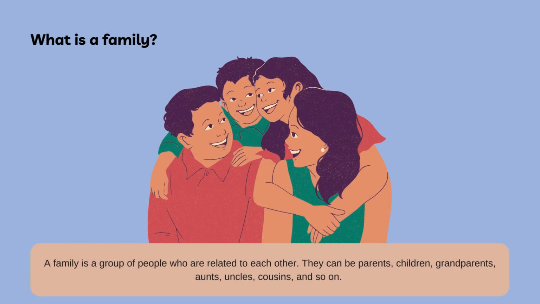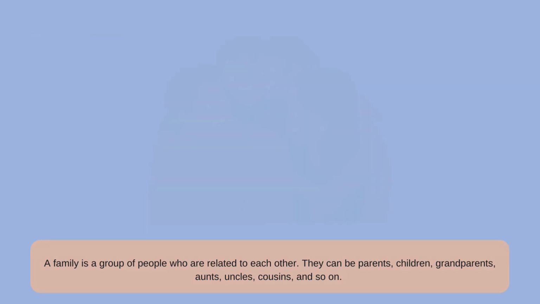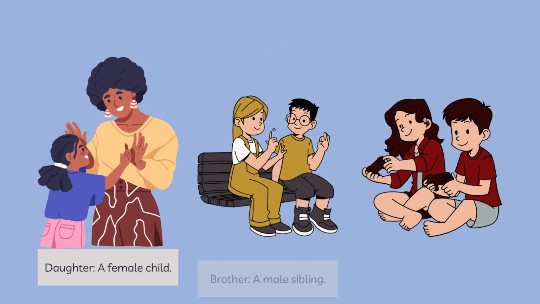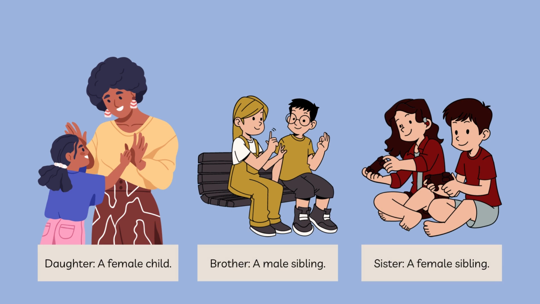A family is a group of people who are related to each other. They can be parents, children, grandparents, aunts, uncles, cousins, and so on. Here are some basic family words in English: father, the male parent; mother, the female parent; son, a male child; daughter, a female child; brother, a male sibling; sister, a female sibling;